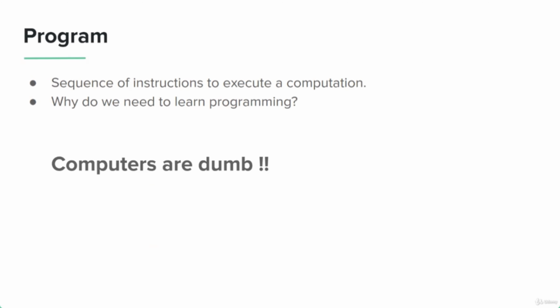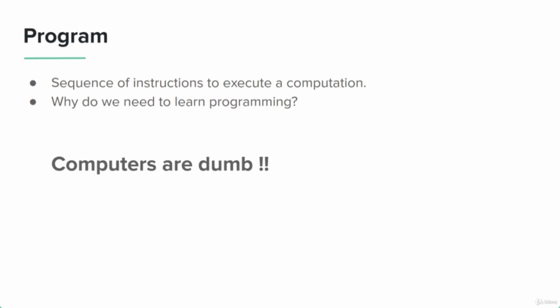So let's talk about programs. So what is a program? A program is a sequence of instructions to execute a computation. So a programming language is a language of computers. Whenever we want to instruct computers to do our task, we need to communicate with them in a particular language, a language which they can understand.